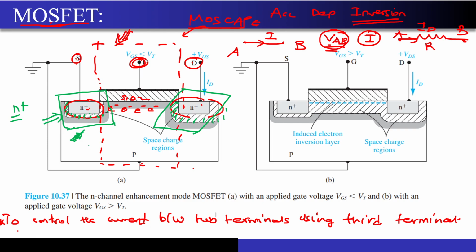Guys, I won't be able to move ahead. Please answer. We have a lot of content to cover. What is the type of substrate? Just tell me. What is the type of substrate over here? Is it N? Is it P? Is it N plus? What is the type of substrate? The doping. P type, right?